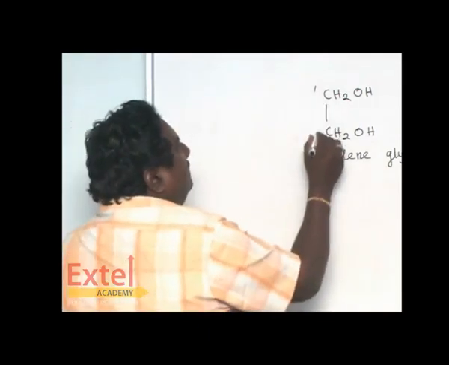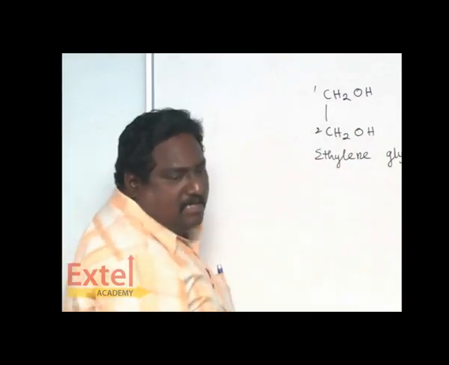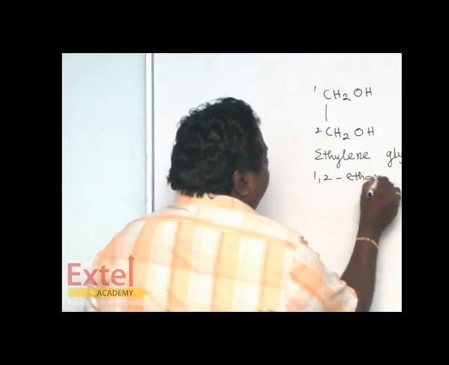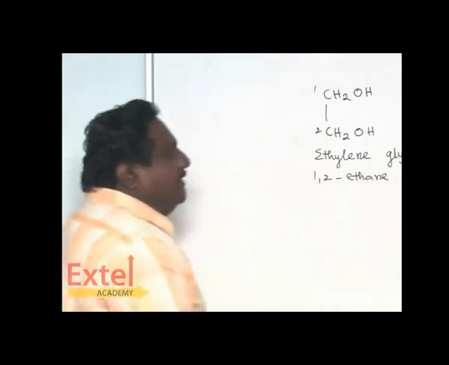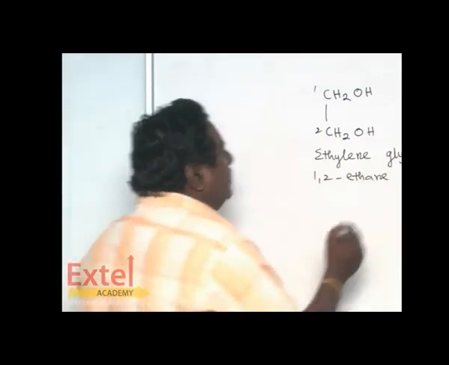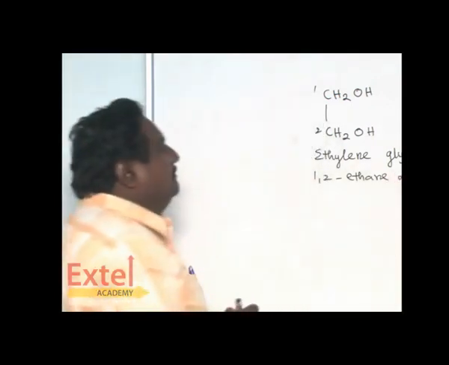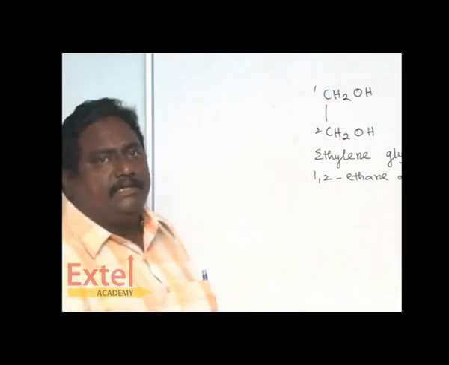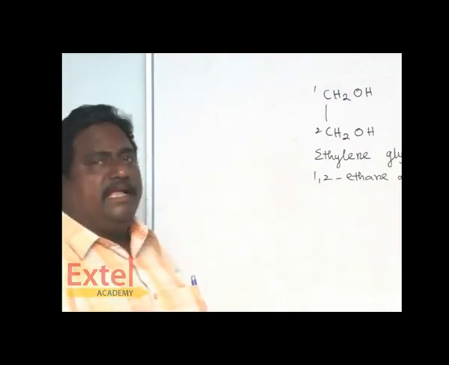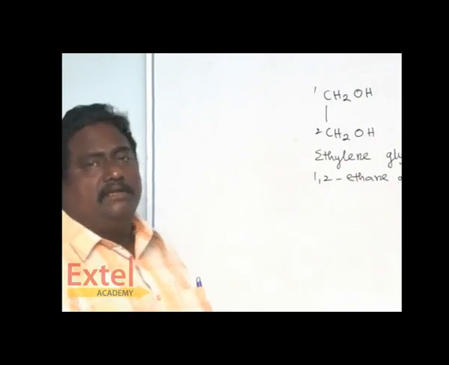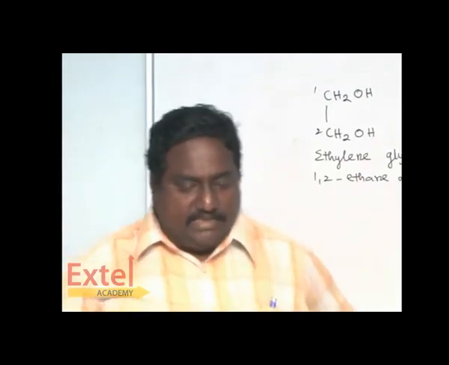Suppose this is the first carbon and the second carbon. Both the carbons of ethane are connected with OH, two OH. So it is called 1,2 ethane diol. So ethylene glycol is the common name, 1,2 ethane diol is the IUPAC name.